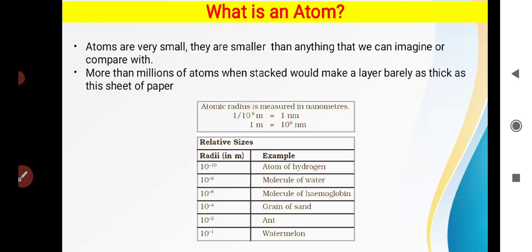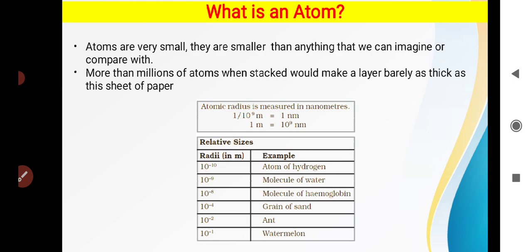So what is an atom? Atoms are very small. They are smaller than anything that we can imagine or compare with, because their size is of the order of 1 nanometer.